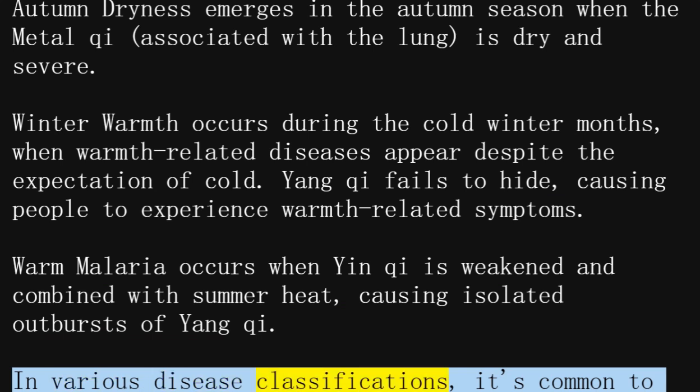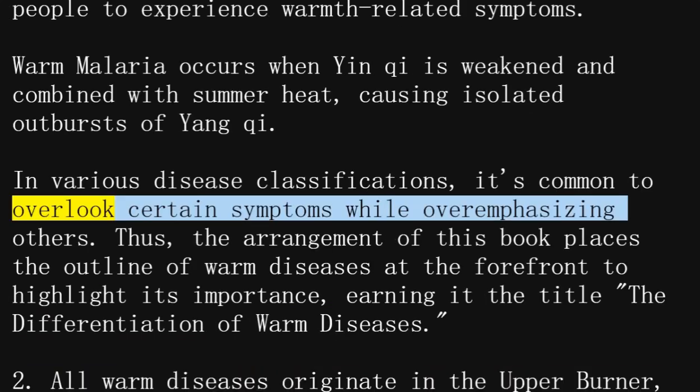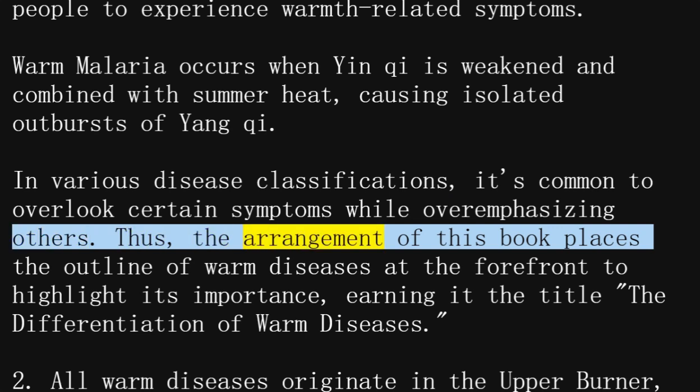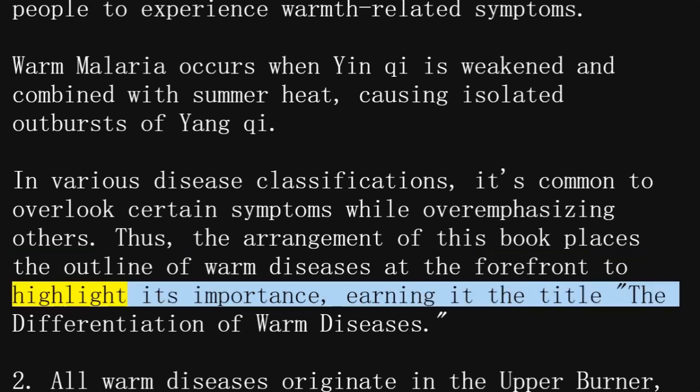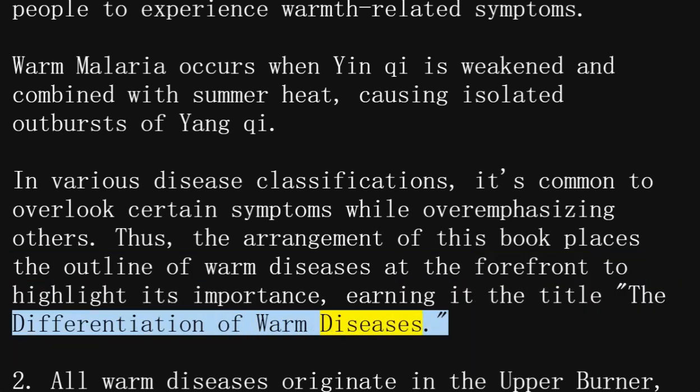In various disease classifications, it's common to overlook certain symptoms while overemphasizing others. Thus, the arrangement of this book places the outline of warm diseases at the forefront to highlight its importance, earning it the title, The Differentiation of Warm Diseases.